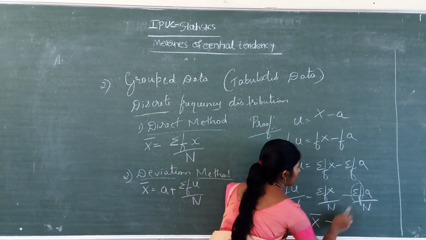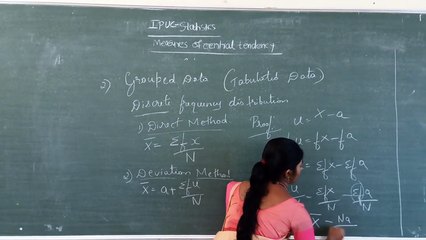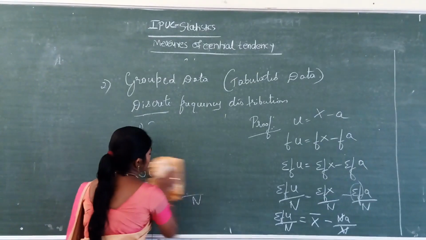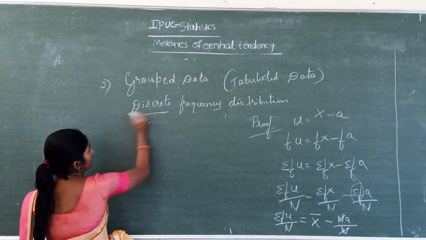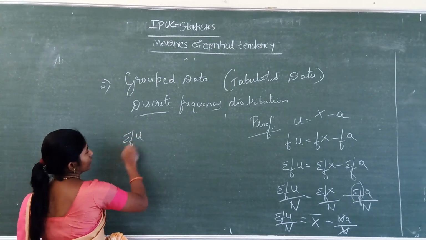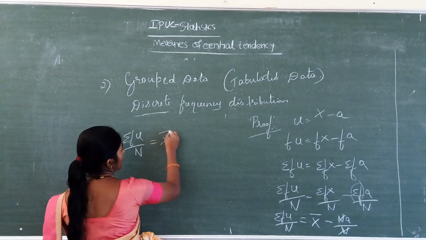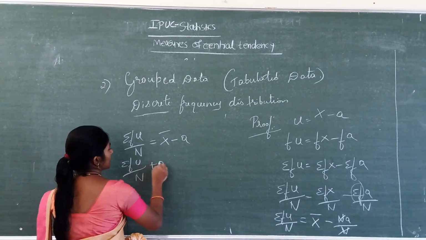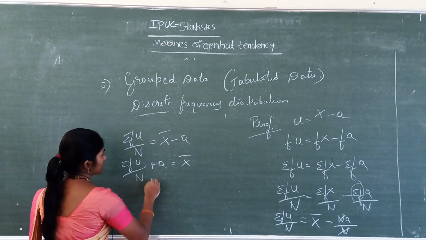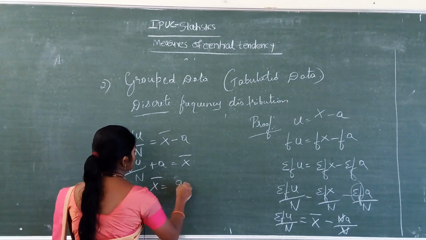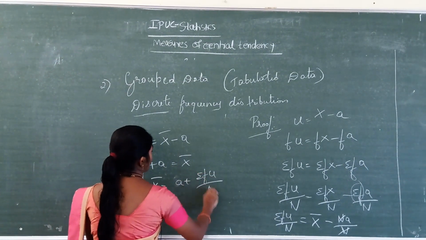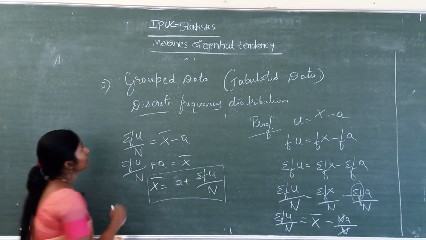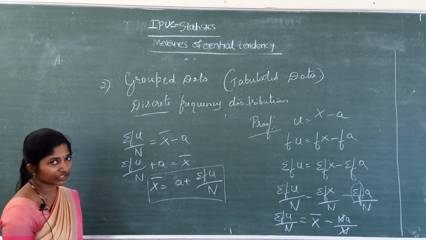Here n a divided by n, the n cancels, remaining a. So summation fu divided by n equals x bar minus a. Now summation fu divided by n plus a equals x bar, that is x bar equals a plus summation fu divided by n. So this is the formula of the deviation method.